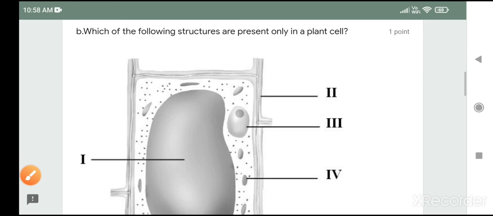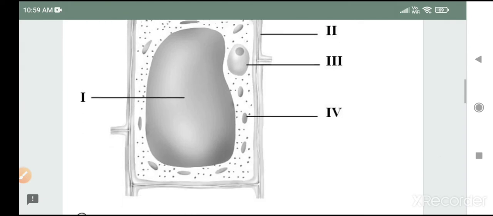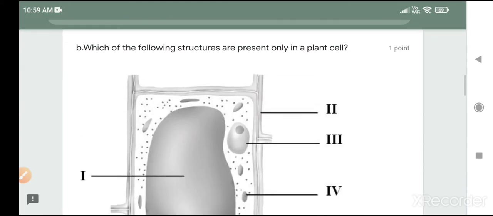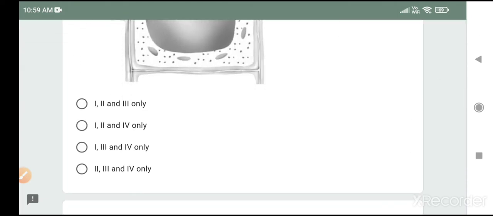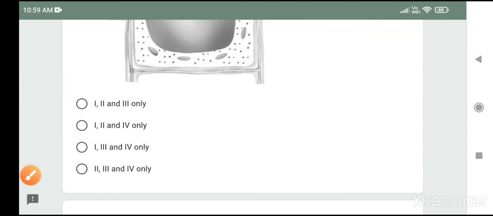Which of the following structures are present only in a plant cell? One is a large vacuole. It is only present in plant cell. Second is cell wall. Yes, it is only present in plant cell. Part third is nucleus, also present in animal cell. And part 4 is plastid or chloroplast, which is only present in plant cell. So we will not include third. The correct answer is first, second and fourth only.